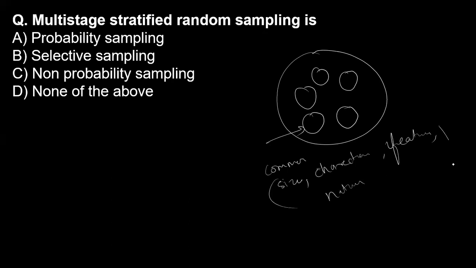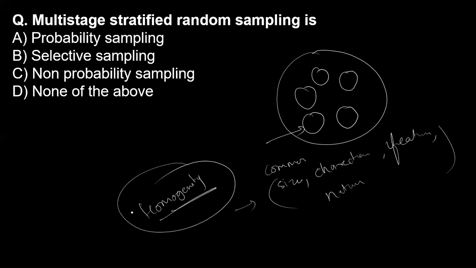If all these things are common, that is nothing but homogeneity. So if our groups are made according to their homogeneity, this is stratified random sampling.